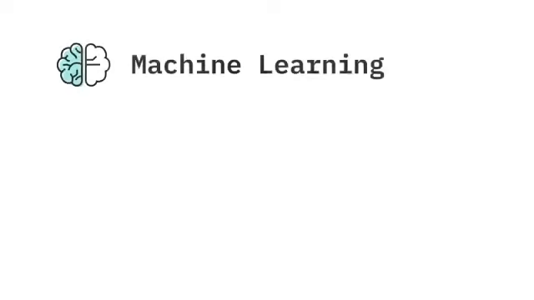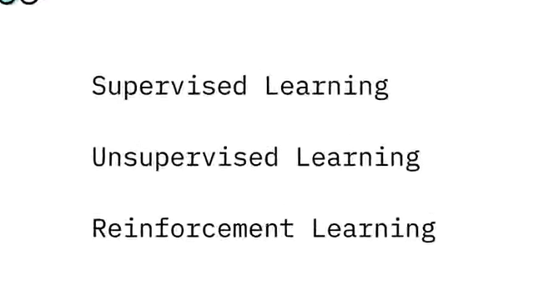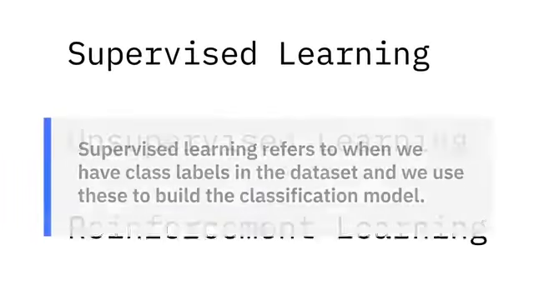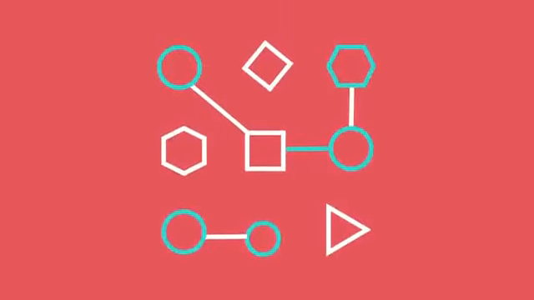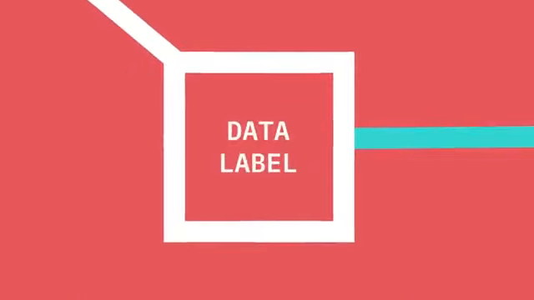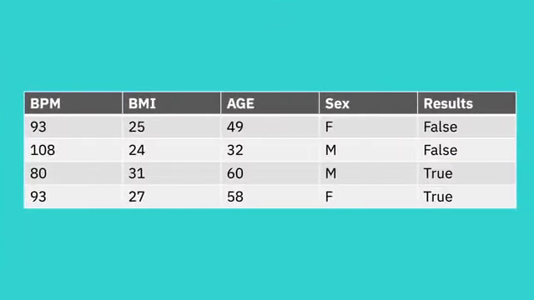Machine learning is a broad field, and we can split it up into 3 different categories: supervised learning, unsupervised learning, and reinforcement learning. There are many different tasks we can solve with these. Supervised learning refers to when we have class labels in the dataset, and we use these to build the classification model. What this means is when we receive data, it has labels that say what the data represents. In a previous example, we had a table with labels such as age or sex.